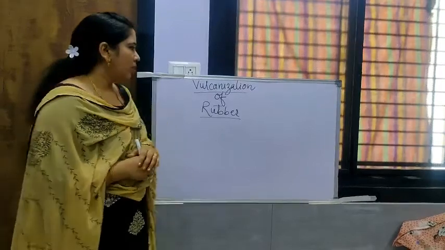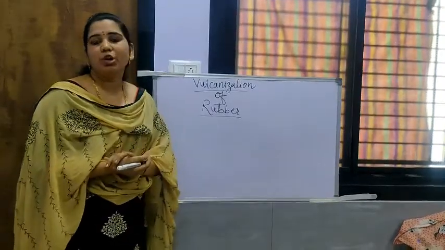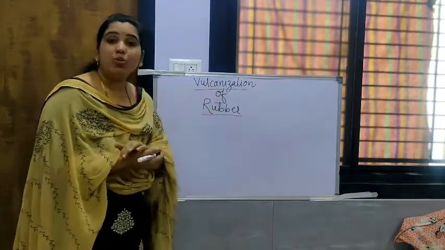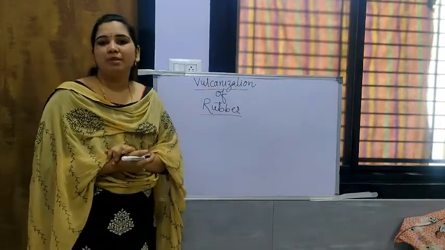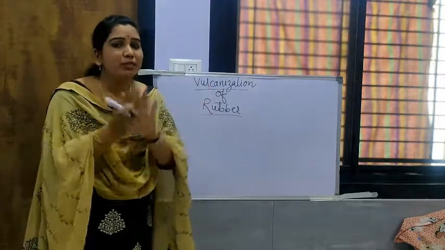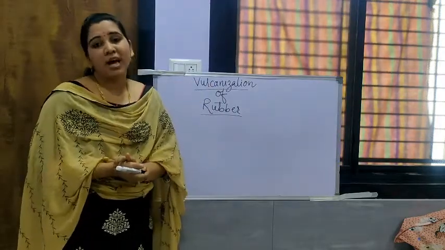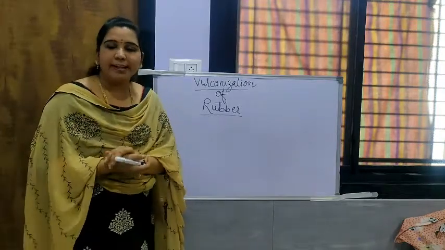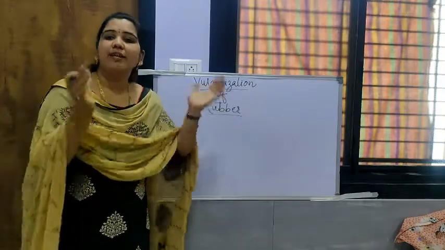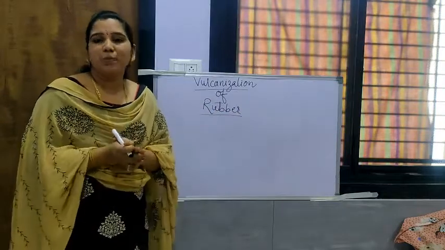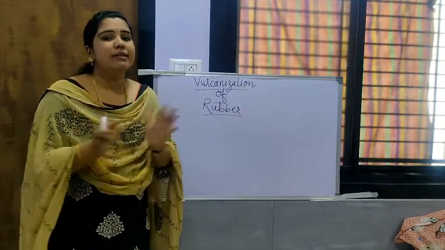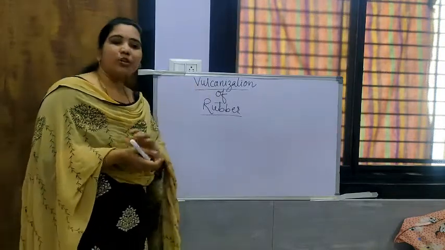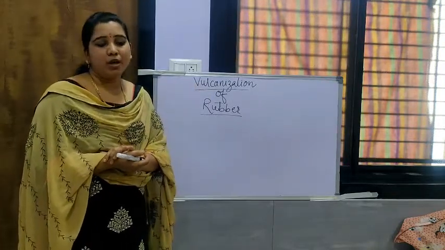Hello students. Today we are going to see the topic of vulcanization of rubber. As this term is related to rubber: rubber is a polymer, but it has somewhat different properties than a typical polymer. One included property is elasticity, that when a rubber band is stretched, it can regain its original shape and size after releasing the forces. So that is the rubber, and we have to carry out here the process of vulcanization of rubber.